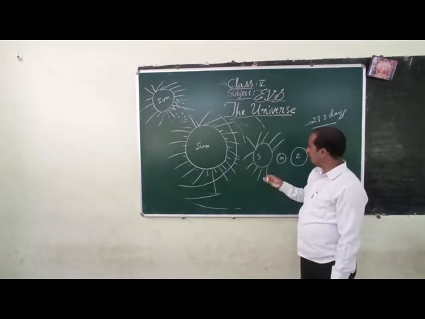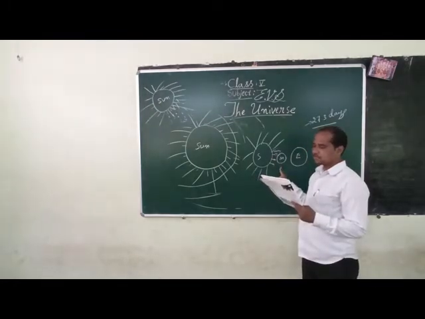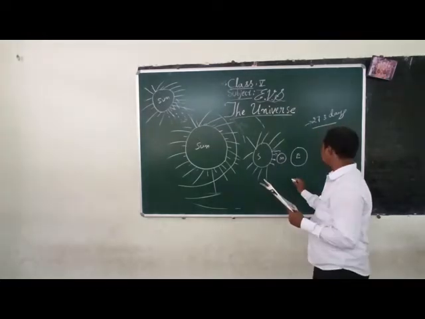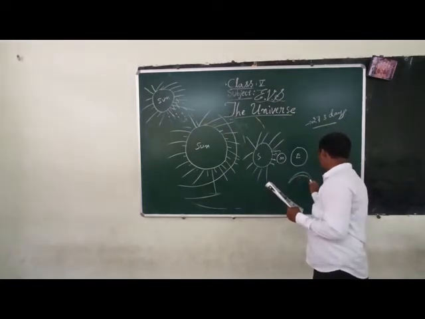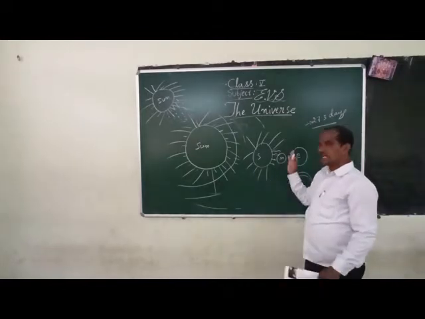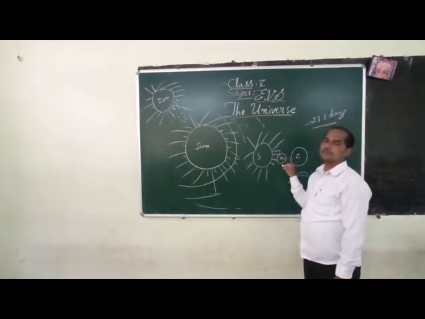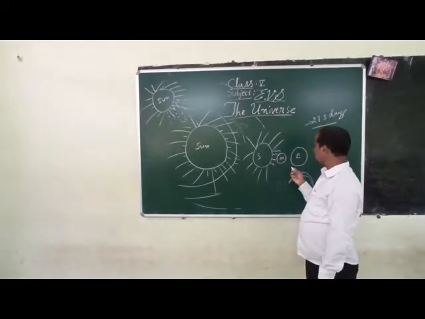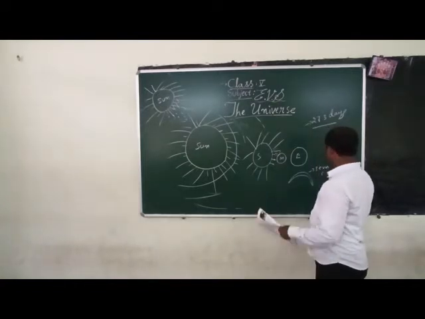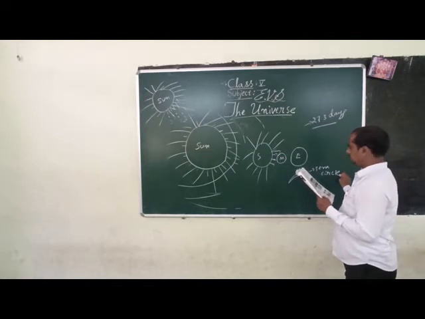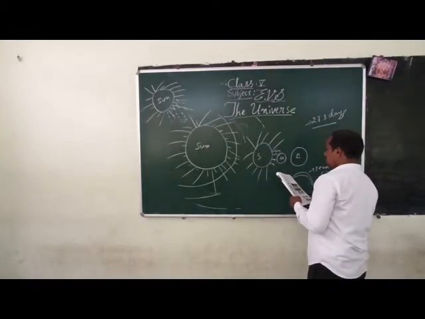The moon is facing us and lit by the sun, so slowly we can see the semicircle. This part is called the first quarter.